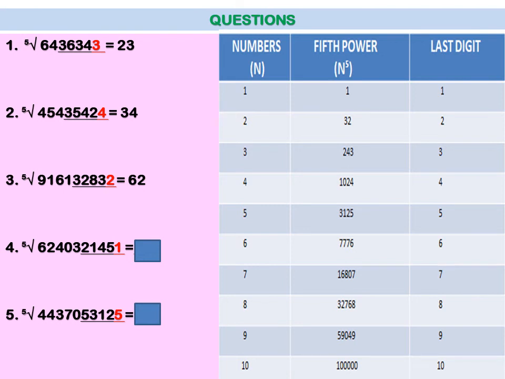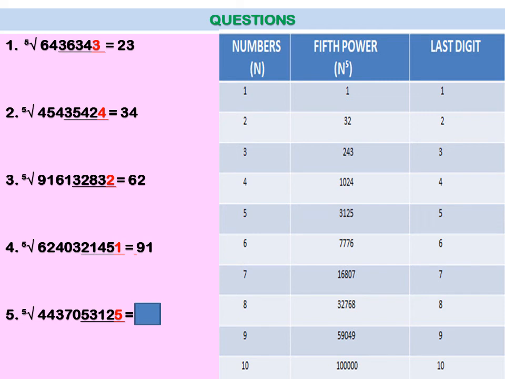Another question, 91613282. So you will take the 5 pair and you will write the last digit as it is, 2, and you will discard this 5 pair, right? Your leftover number is 9161. 9161 lies between 7776 and 16807 and they correspond to 6 and 7. So the smaller of these is 6, so that's why 62. Is it okay?